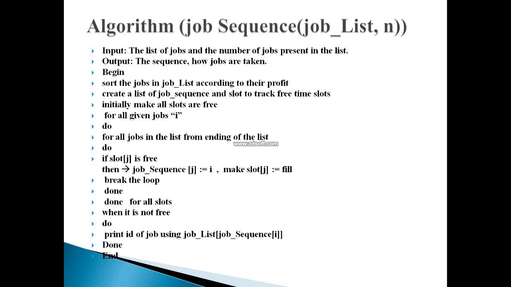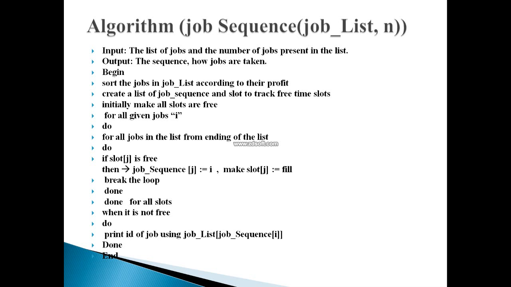Do what we have to do. We need to do is that for all the jobs in the list, from the ending of the list, like the jobs which are available to us in the job list, we will start searching the job from the end point. And this is the same thing which I am going to do for the time slots also.